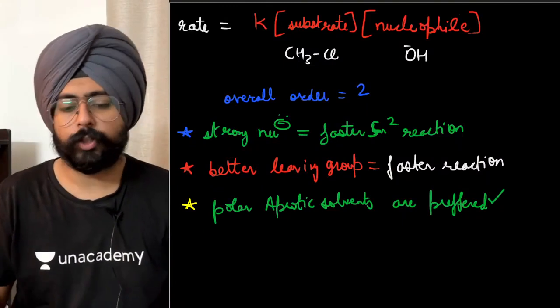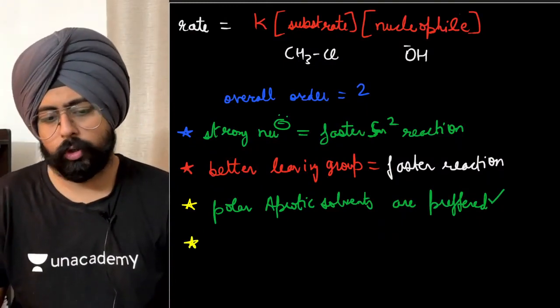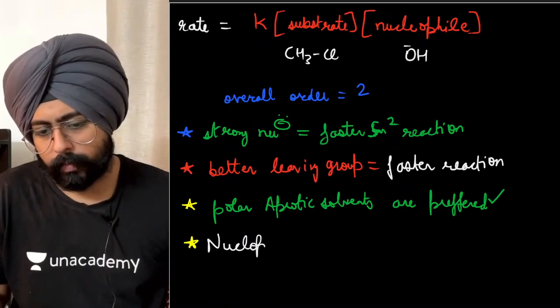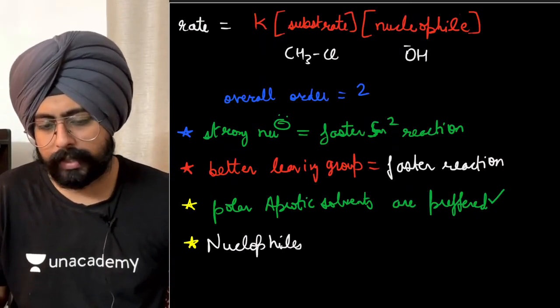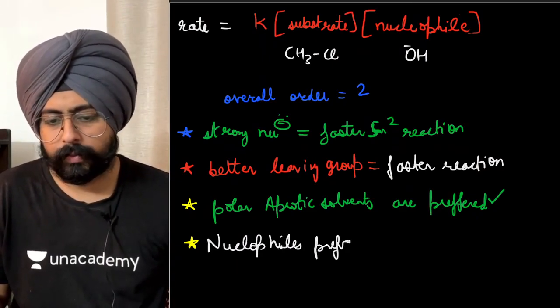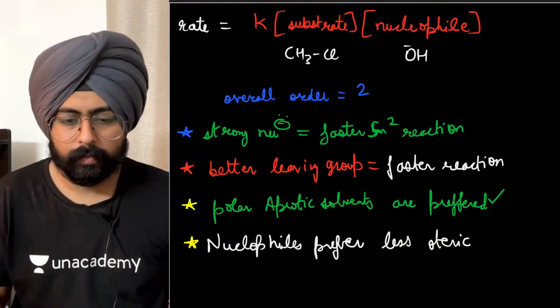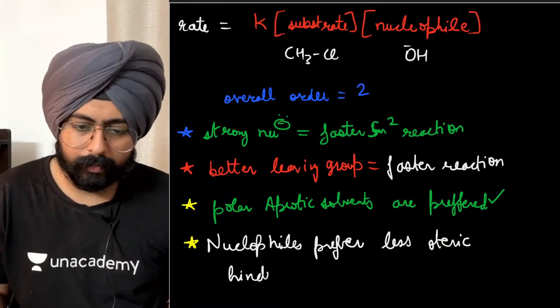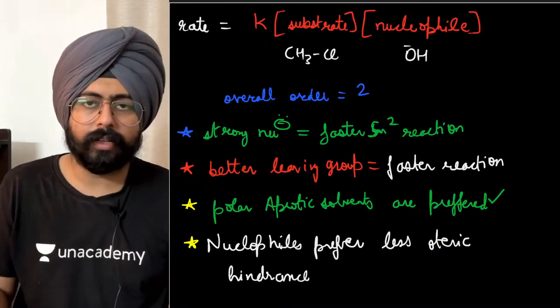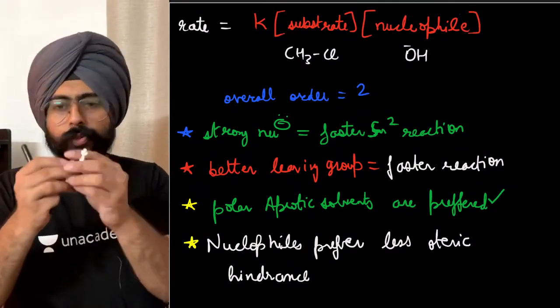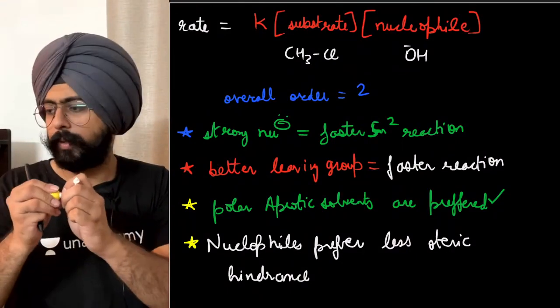Now, my dear friends, do you remember that nucleophiles prefer less steric hindrance? ये point याद है from the basics of reaction mechanisms class. Nucleophiles prefer less steric hindrance. See, I have to approach this particular structure, isn't it?